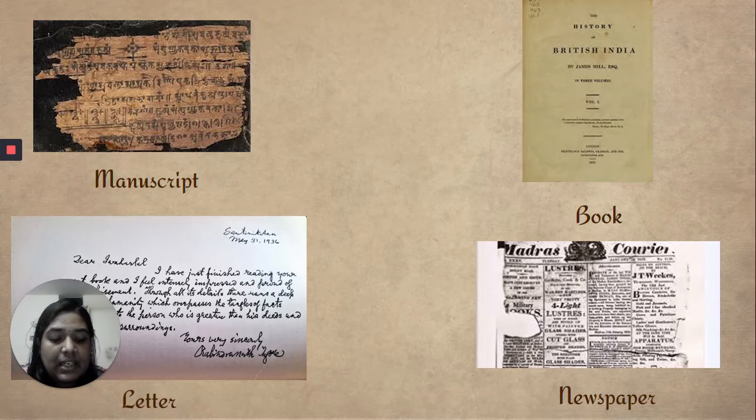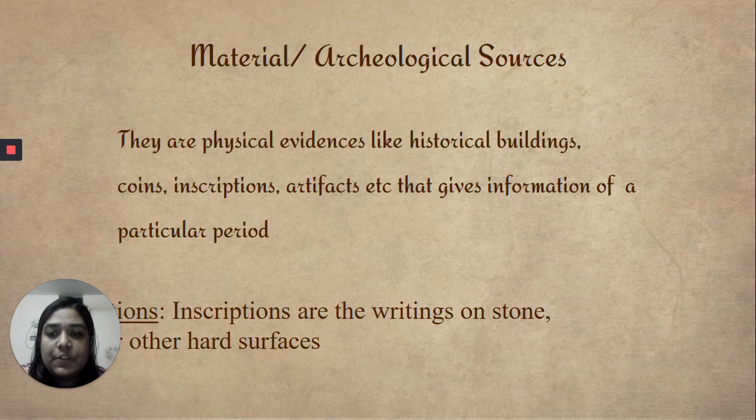Now let's look at what are material sources. So material sources are physical evidences. Simple enough. They are something that we can see, touch, and feel. We can see words, but we can't touch words. But material sources are physical evidences. So the examples of material sources are historical buildings, coins, inscriptions, okay, artifacts.